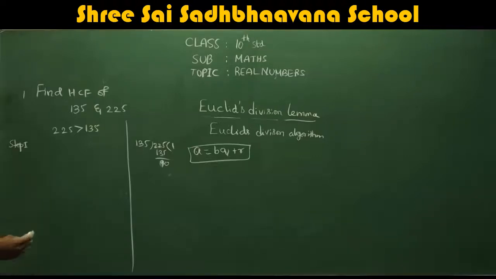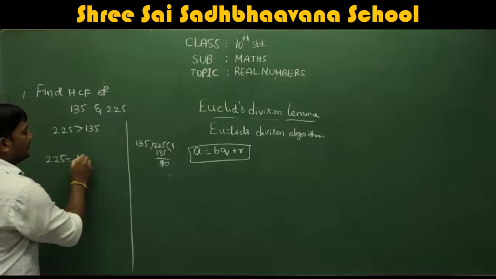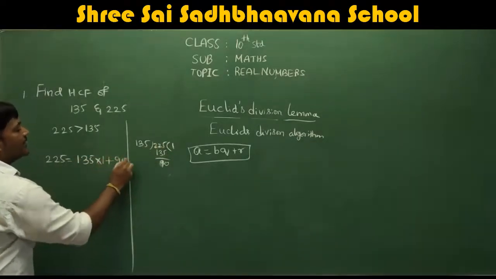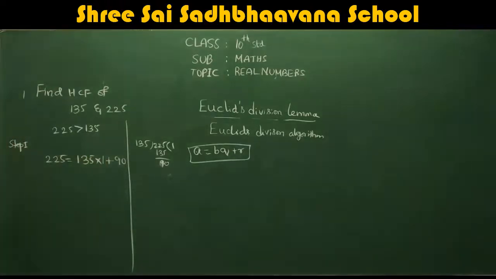So now, what is considered as A? The dividend. So 225 is equal to B into Q. It means 135 into quotient. Quotient is 1, remainder is 90. This is the first step you have to do. I just divided 225 and wrote it in the form A is equal to BQ plus R. What is A? Dividend. B is divisor. Q is quotient, R is remainder. So we wrote A is equal to BQ plus R.